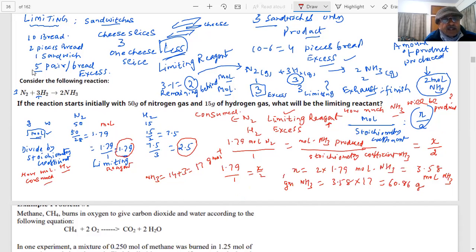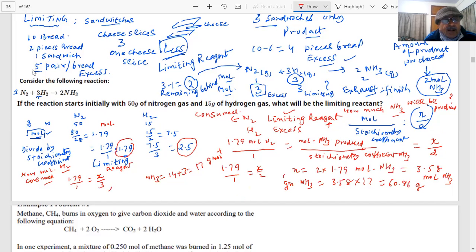How will we do that? You have 1.79 mole of the nitrogen divided by the stoichiometry coefficient, and how many moles of the hydrogen will you need? X divided by the mole. What is the stoichiometry coefficient of hydrogen? 3.